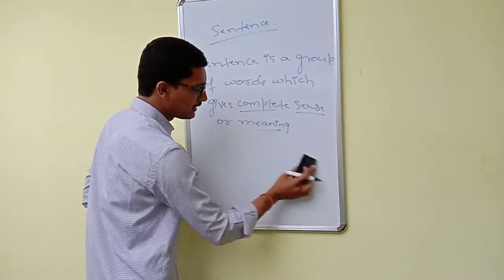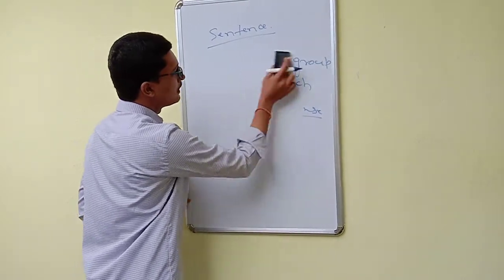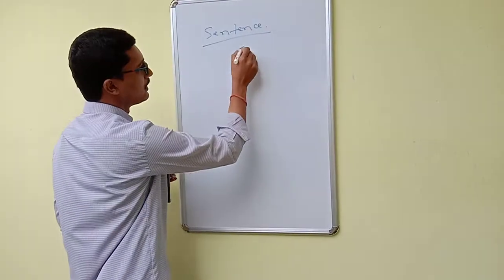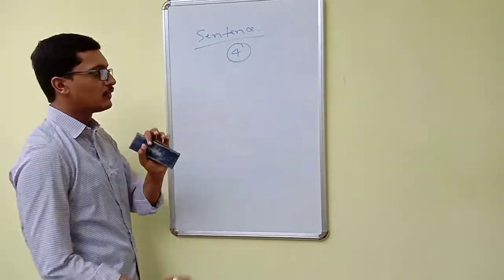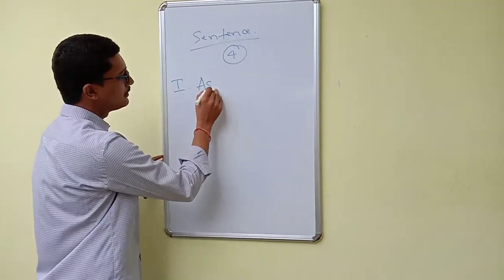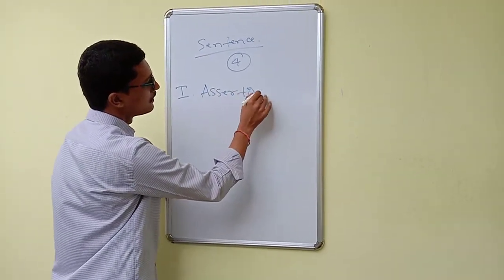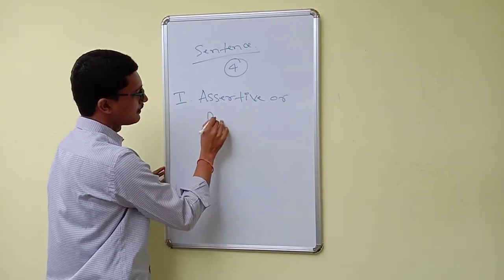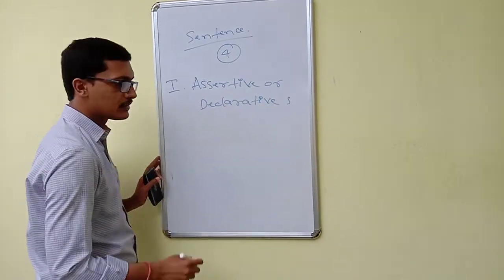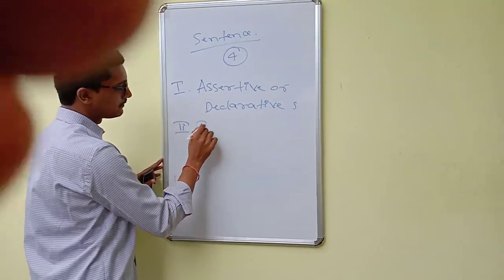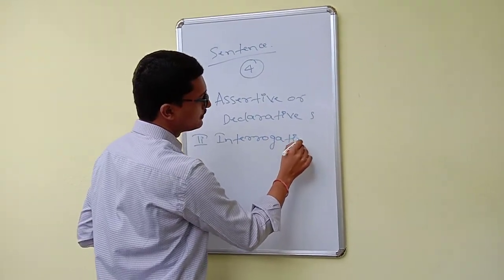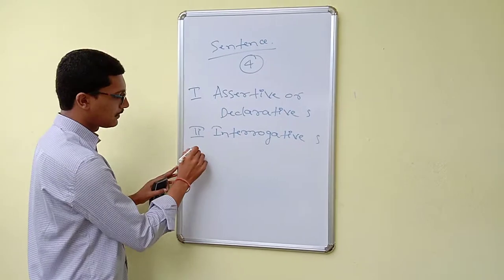For our convenience and for our understanding, we have divided sentences into 4 types. How many types? 4 types. The first type of sentence is assertive or declarative sentence. Second one, interrogative sentence.